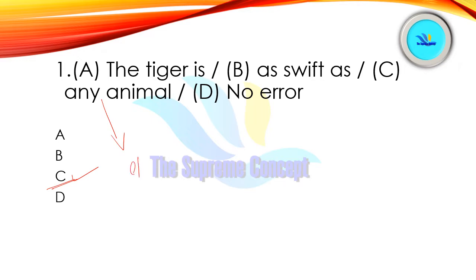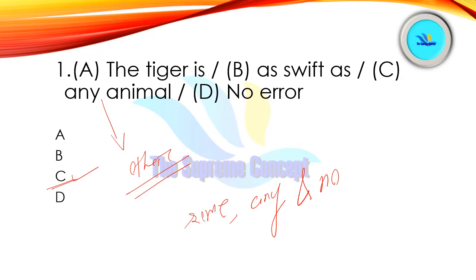So our correct sentence would be, the tiger is as swift as any other animal. Generally other comes after determiners like some, any, and no. Okay, some other, any other, and no other.